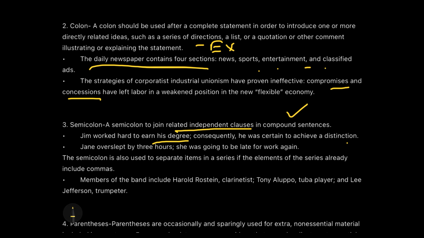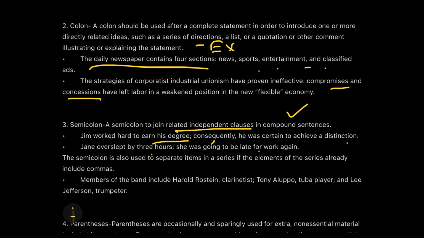So this is joining ideas. You want to join the ideas that he wanted a degree to achieve a distinction. And if you are trying to join it in a compound sentence, you need a structured word also. Then the next sentence is: Jane overslept by 3 hours; she was going to be late for work again. So these are two different ideas, but connected together in a sentence using a semicolon because both are related to each other. She will be late. Why? She will be late because she overslept.